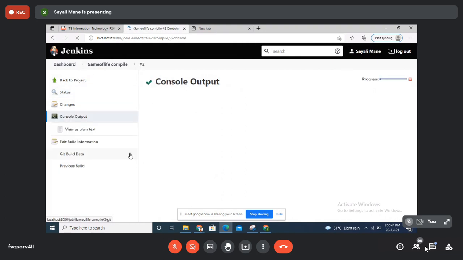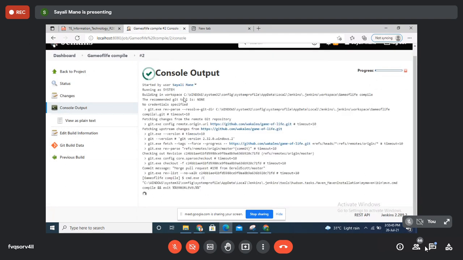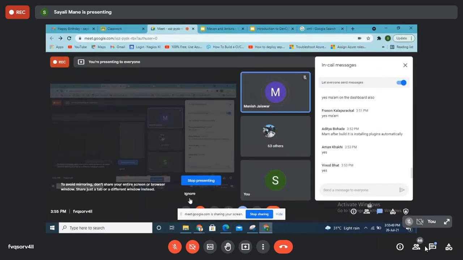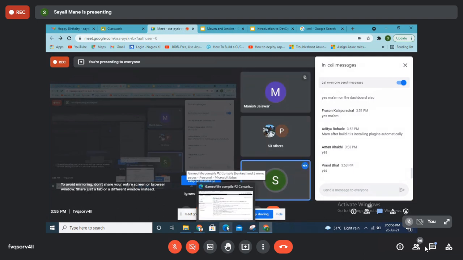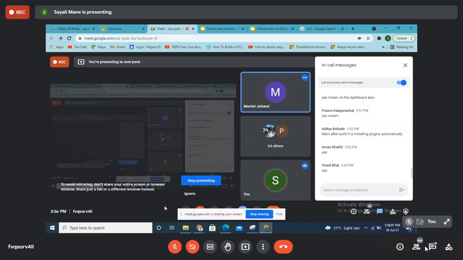Just wait for a few minutes. See, this is your console output. Ma'am, it is showing wrong. What is showing wrong? Ma'am, the cross is showing. So it means the build did not happen properly. Did you install properly? JDK version, then Git is anyways there, Maven, did you do all that? Have you installed JDK through Oracle? Yes, ma'am. Still it's showing the error.